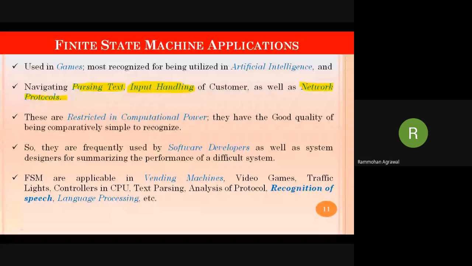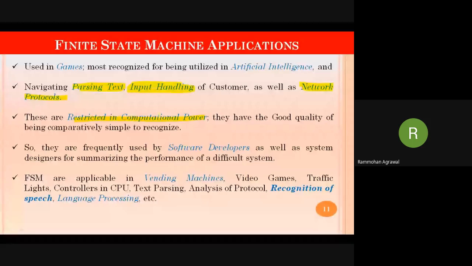They are restricted in computational power. The reason is that they don't have memory. That is why they are restricted. But they can perform computation on the symbol which is currently in process, which means they are good at recognizing comparatively simple strings.